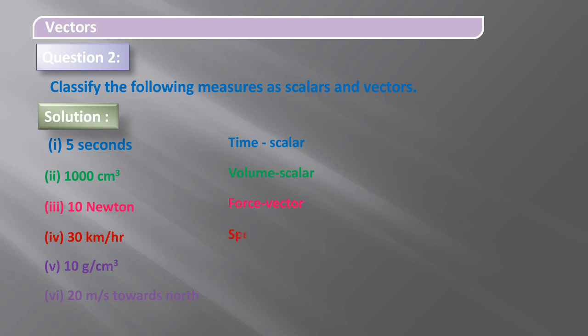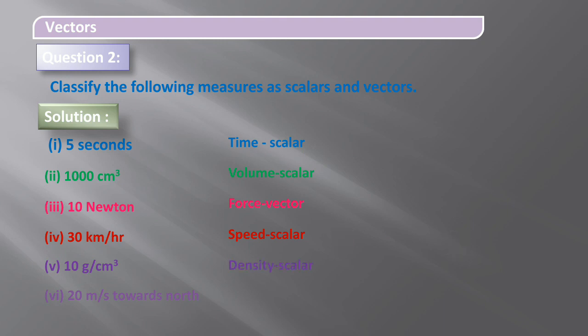So that it is also a scalar quantity. And the next one is 10 gram per centimeter cube. It is the measure of density. Therefore, it does not have any particular direction. Therefore, it is also a scalar quantity.